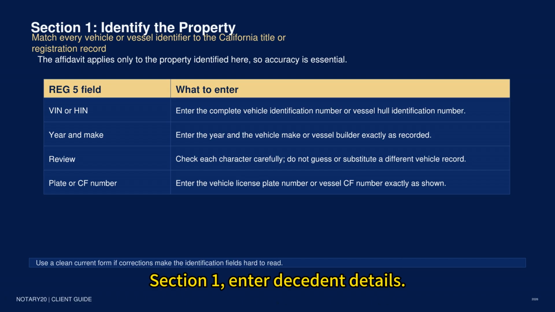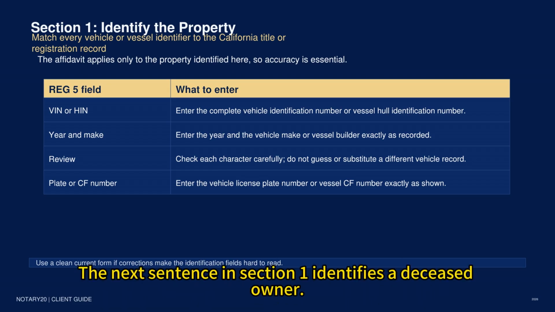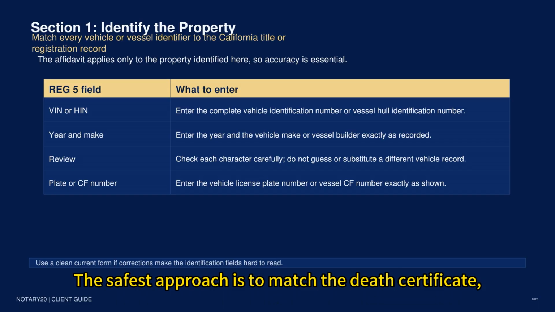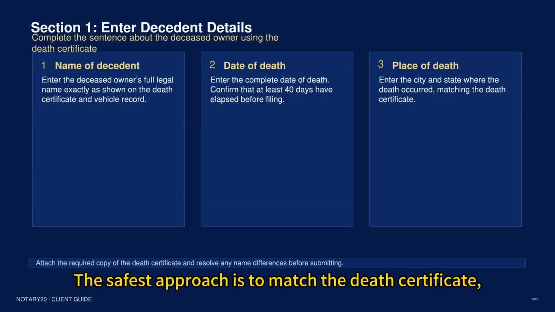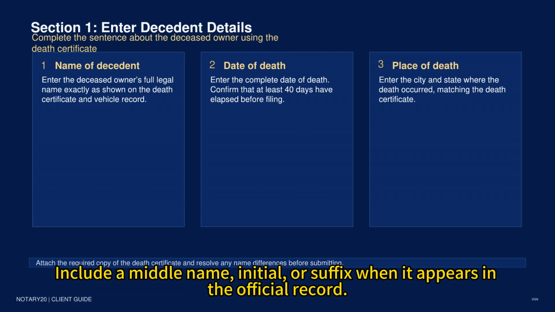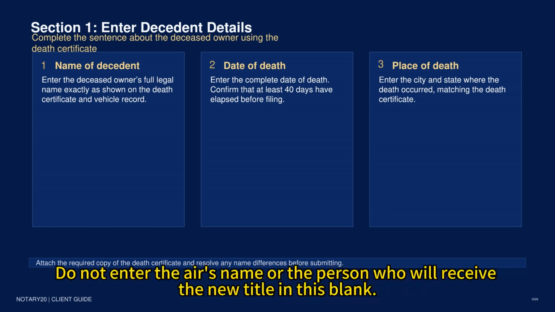Section 1. Enter decedent details. The next sentence in Section 1 identifies a deceased owner. Enter the decedent's full legal name in the name of decedent space. The safest approach is to match the death certificate, while also checking the name shown on the California title. Include a middle name, initial, or suffix when it appears in the official record. Do not enter the heir's name or the person who will receive the new title in this blank.